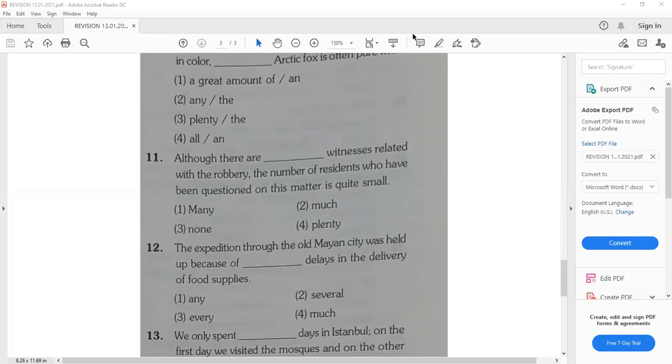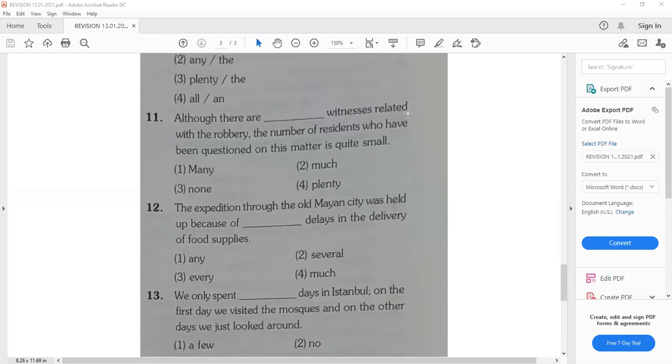Akshi, Aditya, Achal, Gagandeep, Kanika. Many. Yes, many. Okay. Although there are many witnesses related to the robbery, the number of residents who have been questioned on this matter is quite small.